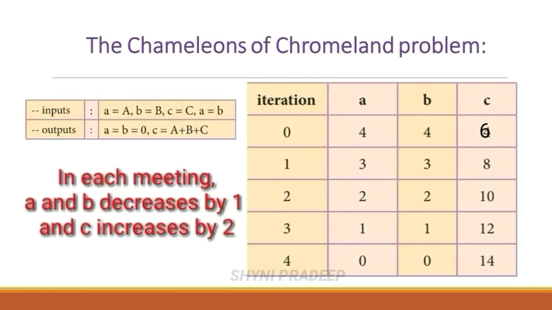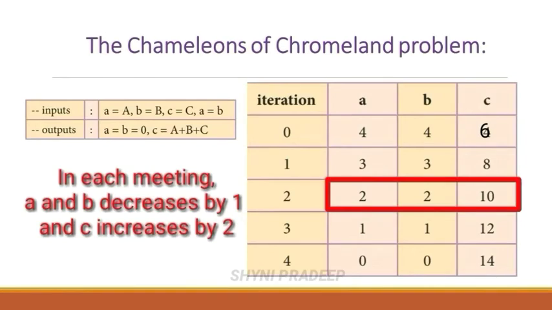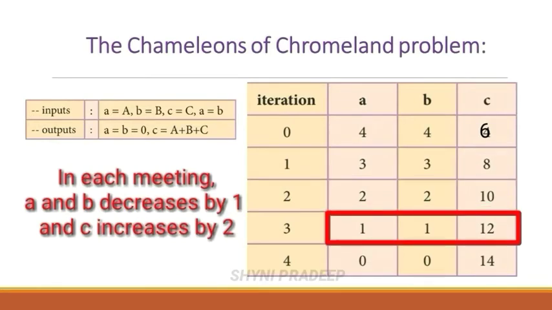So in iteration 1, write the values. A becomes 3, B becomes 3 and C becomes 8. In the next iteration 2, do the same procedure again. So A becomes 2, B becomes 2 and C becomes 10. In the third iteration, A becomes 1, B becomes 1 and C becomes 12.